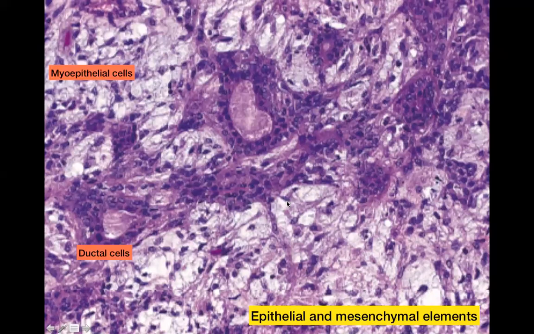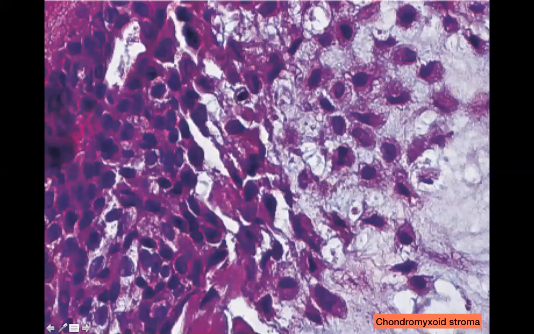Coming to the mesenchymal component, which is equally important in this tumor, it forms a matrix or a stroma, which can be myxoid, chondroid, or it can even form bone.